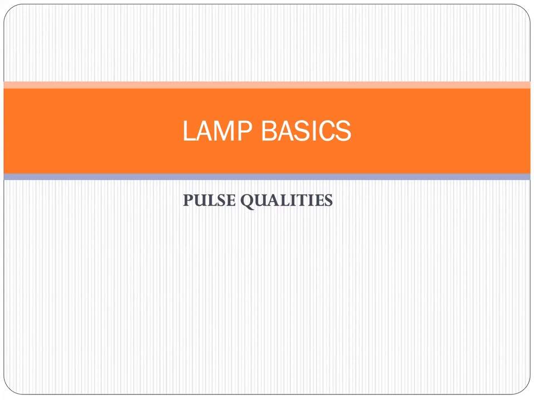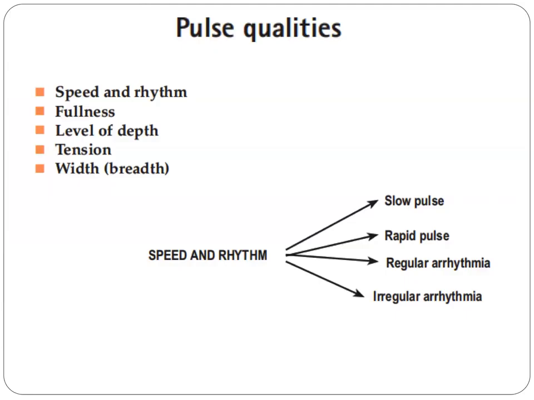So now let's discuss pulse qualities. What comprises pulse qualities? When we talk about pulse qualities, we mean first, speed and rhythm. Second, fullness. Third, level of depth. Fourth, tension. And fifth is width or breadth. So what is speed and rhythm? We determine whether the pulse is slow or rapid, and whether the pulse has regular rhythm or irregular rhythm.